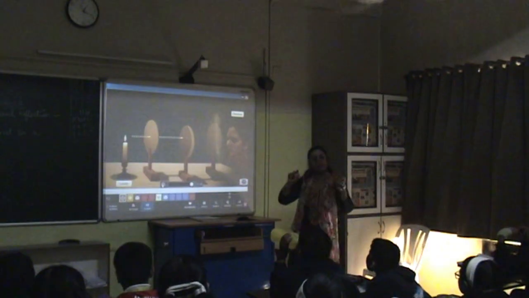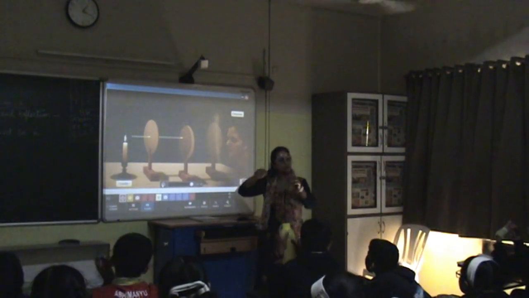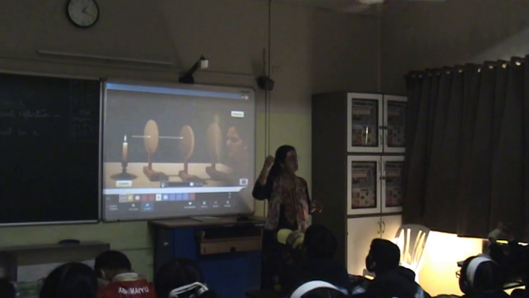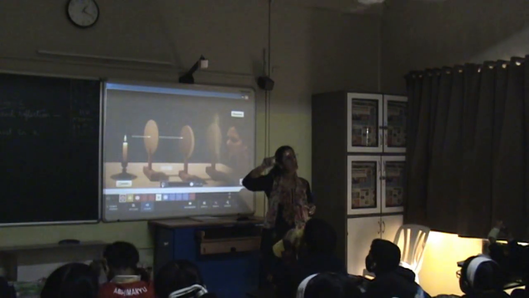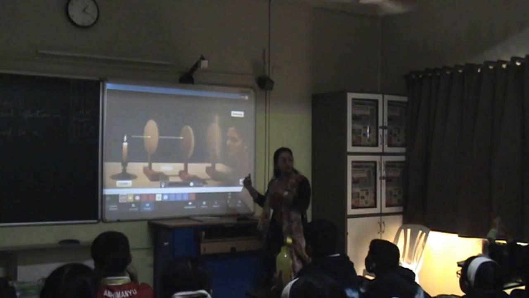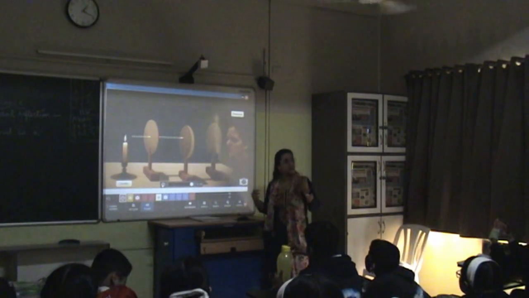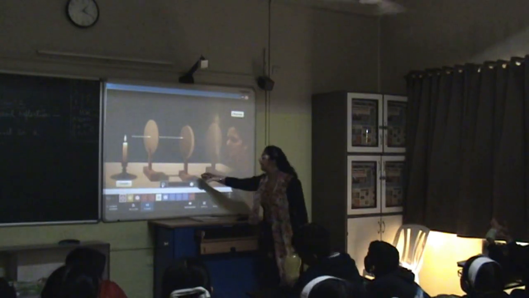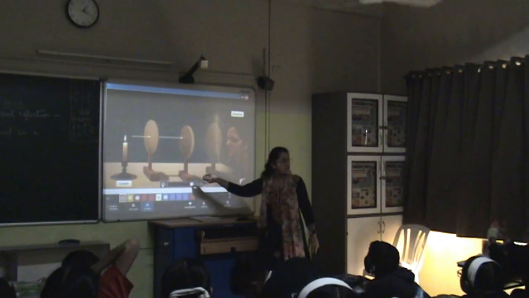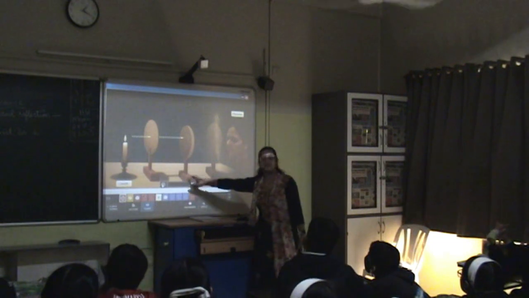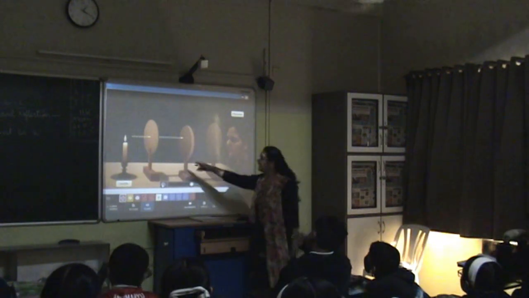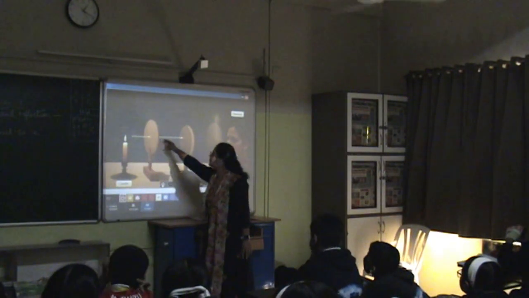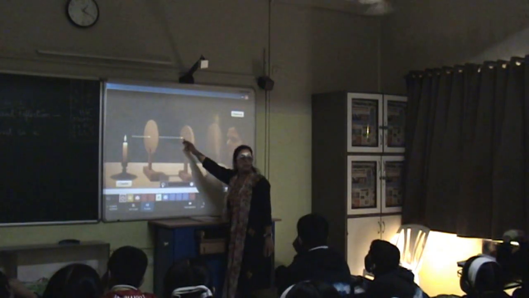Case 1. In case 1, all 3 cardboards were placed one after another, and the holes were at an equal distance. If I am standing there, I was able to see the source of light. Now in case B or setup 2, I just displaced a little part of the second one. So light which is traveling in a straight line will pass through this, and it will bombard here.